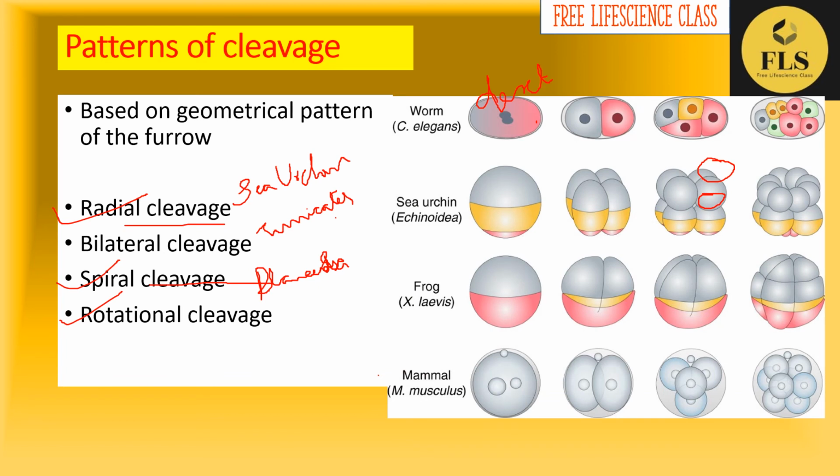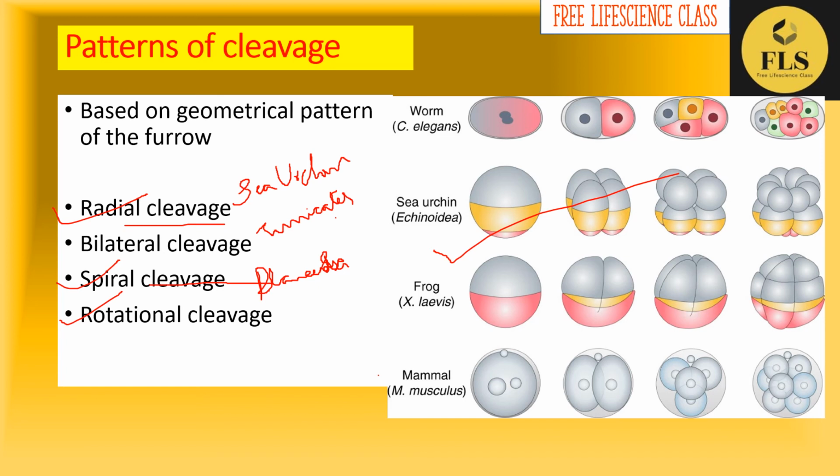I will show some examples that we have discussed. This is about sea urchin. Here you can see the appearance of the cells after cleavage. A radial appearance will happen, so we call this type of cleavage radial cleavage. Okay, then next, about rotational cleavage.